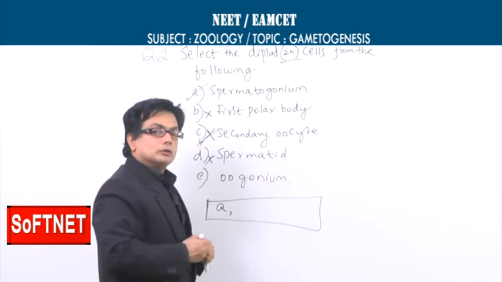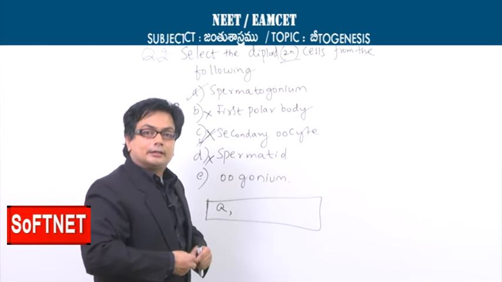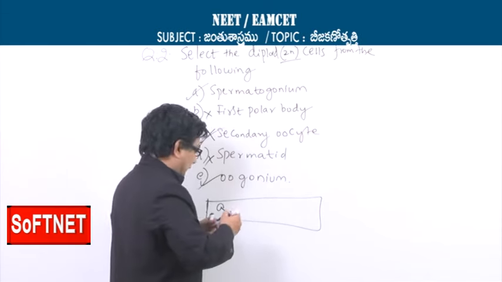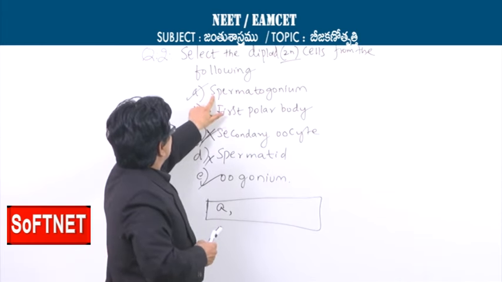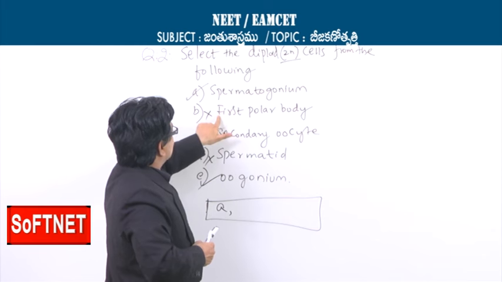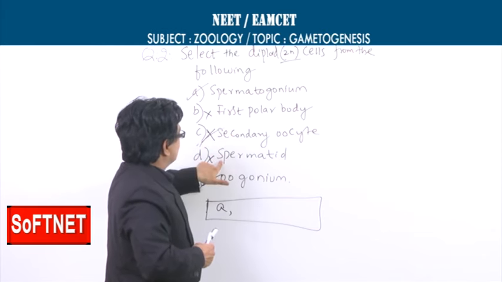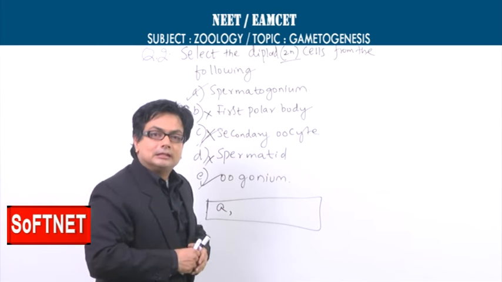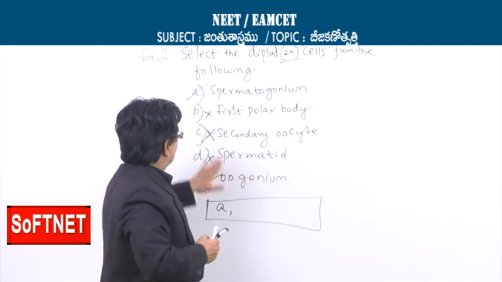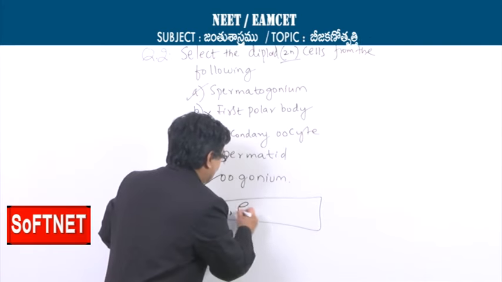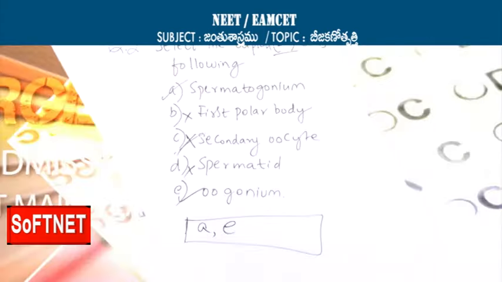So the last one, the oogonium. Similar to the spermatogonium, oogonium is also a diploid cell. So this is also diploid. See, out of the given list, here spermatogonium is diploid, first polar body is haploid, secondary oocyte is haploid, spermatid is haploid, and oogonium is diploid. So the answer is the spermatogonium and the oogonium. So it is A and E are the two cells which are diploid.